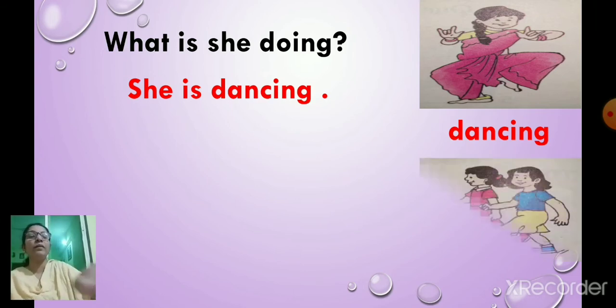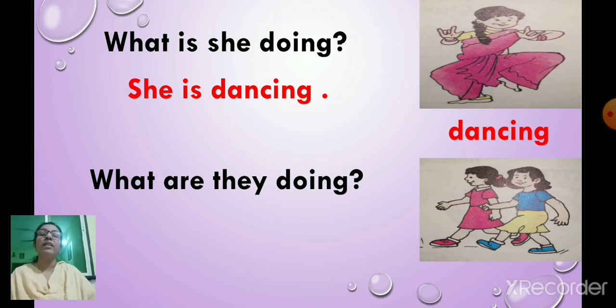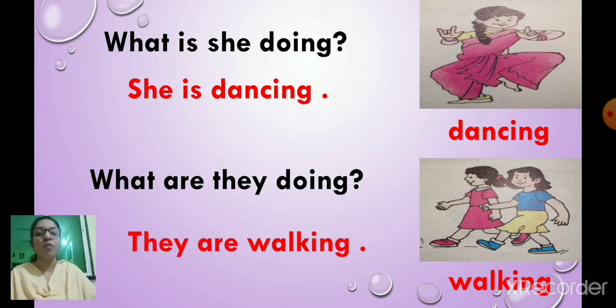Move to the next one. Here we can see two girls. So what is the question? What are they doing? So we'll see what action they are doing. Walking. So I will use this walking in the sentence. They are walking. What are they doing? They are walking. Understood?